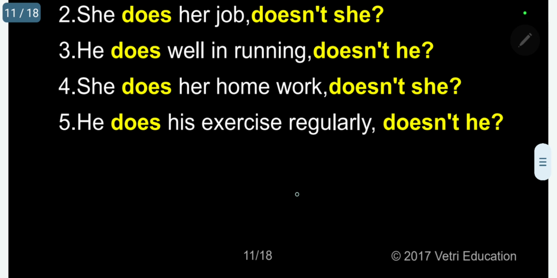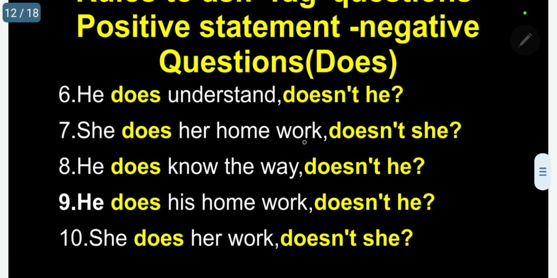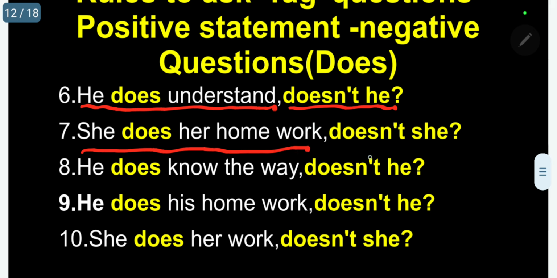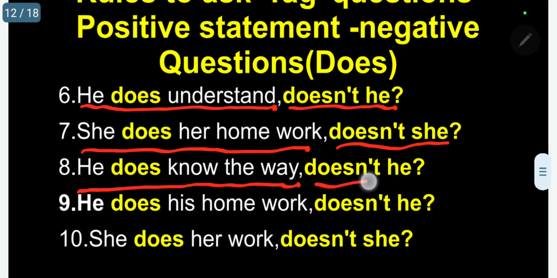So you can see in the next example. Kindly follow. He does understand, doesn't he? She does her homework, doesn't she? He does know the way, doesn't he? He does his homework, doesn't he?